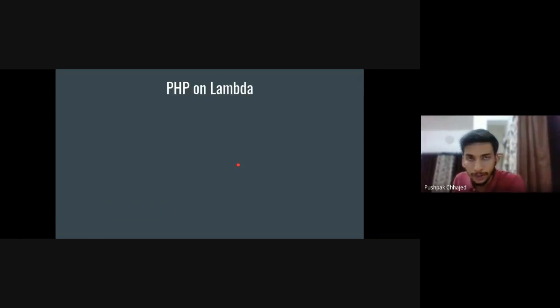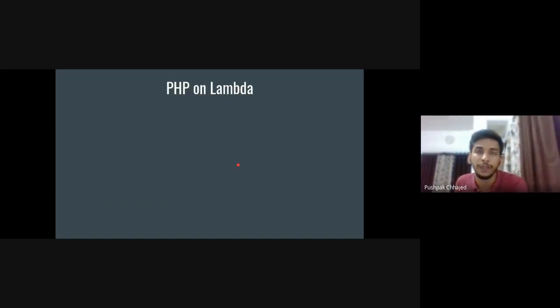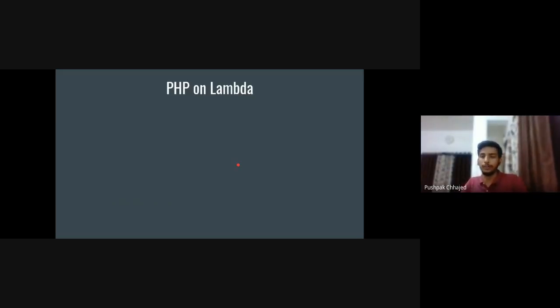So now the main topic: how we can run PHP on Lambda. I told you that by default, Lambda does not support PHP, right? To make it run PHP, we need to create a custom runtime. We have to build PHP from source, and if you have built from source, you know it is a very frustrating job. You think the traditional approach is really good, where we just type sudo apt-get install php 7.x, whichever version, and it will be installed. But in Lambda, we have to build from scratch. But that's not the case.